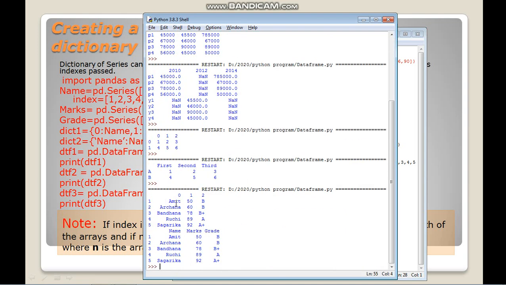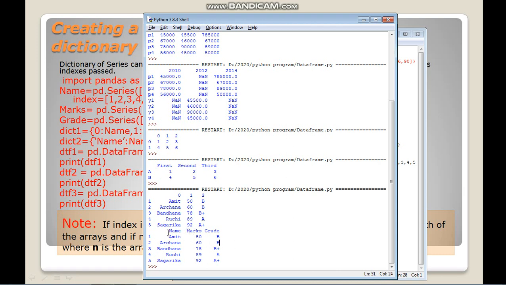Can you see here? These are the series values. The first series name was name, the second series name was marks, and the third series name was grade. But the name of each series is taken from the key values of the dictionary. So these are the key values of the dictionary, with the help of which we have created the data frame, and these were the index values of the series, which also become the index values of this data frame.